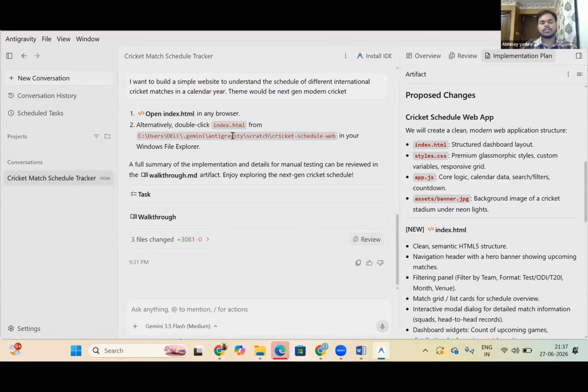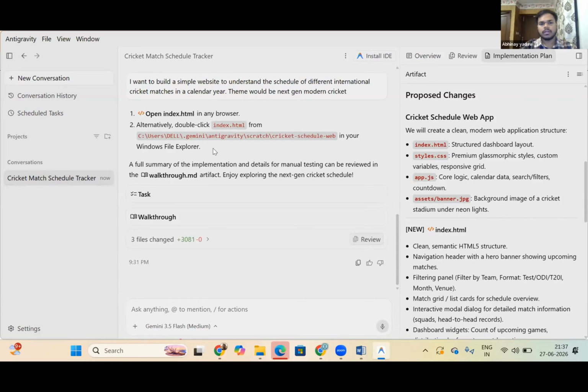Okay. So it is actually just showing you that your website is ready, right? You need to see what it has made. There are two ways it suggested to you. The first is that you go to that particular folder where you have this cricket match scheduler, and you just double click the index.html, and it will open.